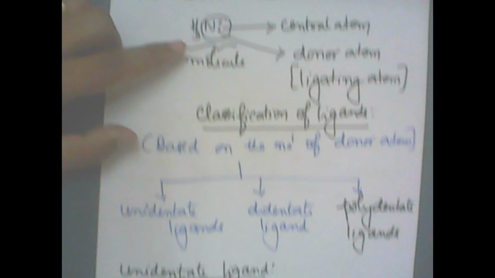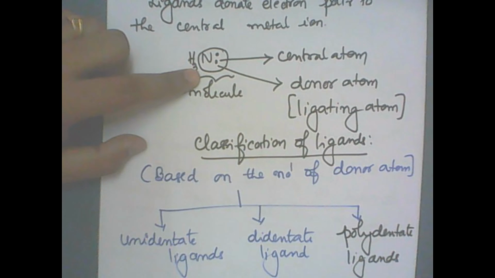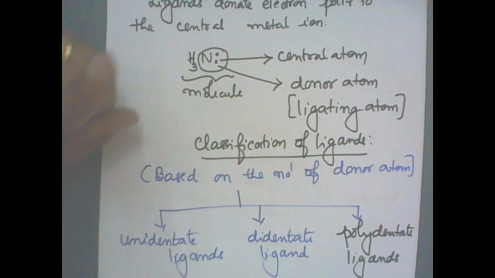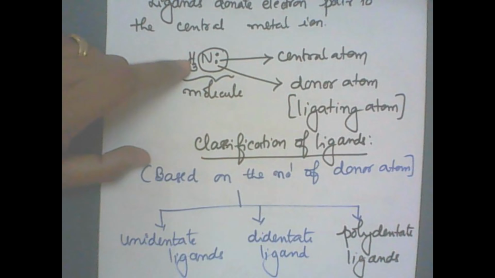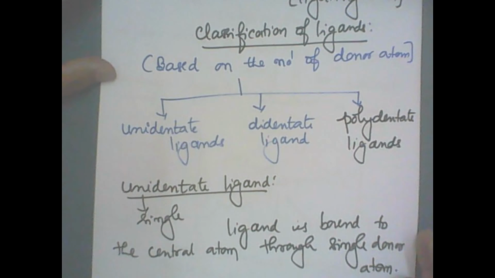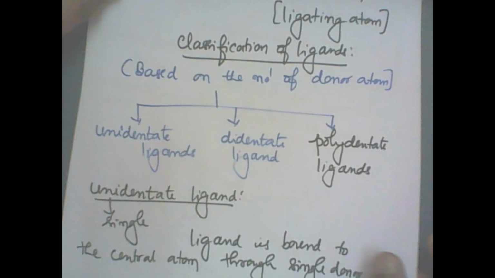For example, take the ammonia molecule itself. In this ammonia molecule, how many donor atoms are there? Only one donor atom, because only nitrogen contains a lone pair of electrons. Hydrogen doesn't have a lone pair and cannot donate an electron pair. Now, there are different types of unidentate ligands. It can be a positive ligand, a negative ligand, or a neutral ligand.